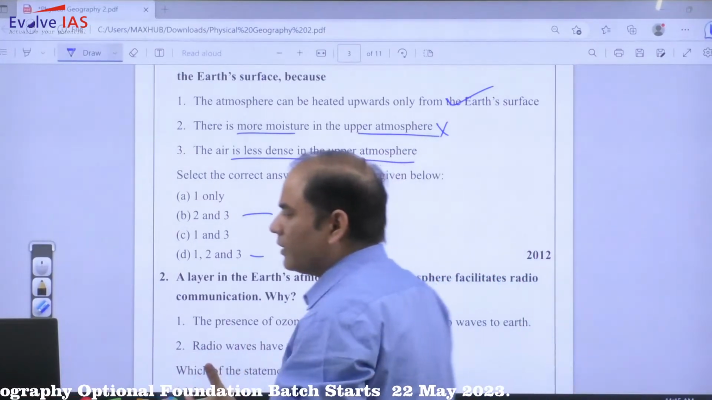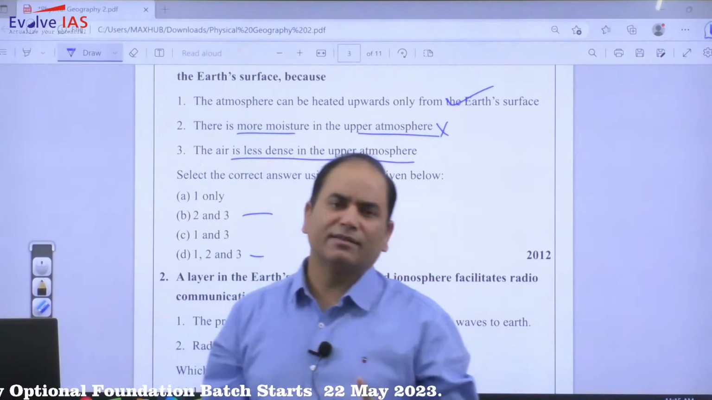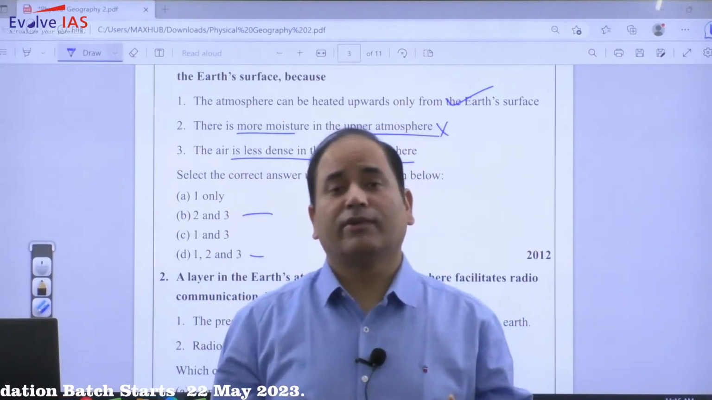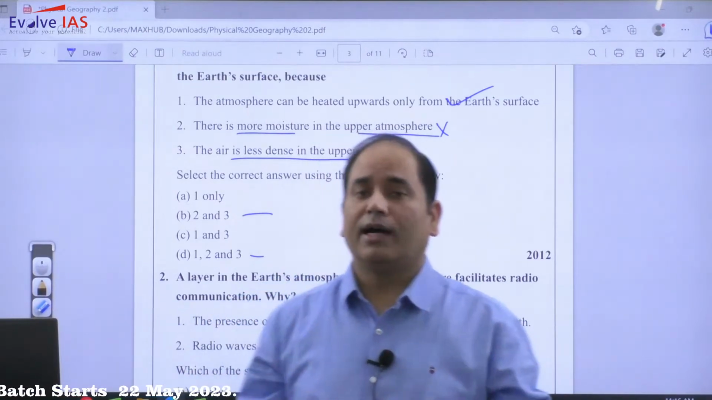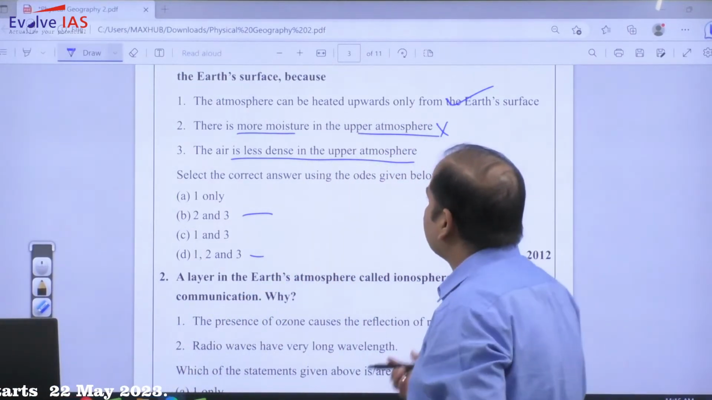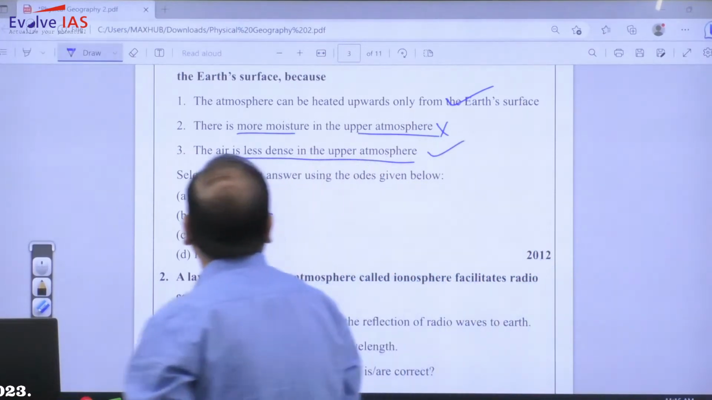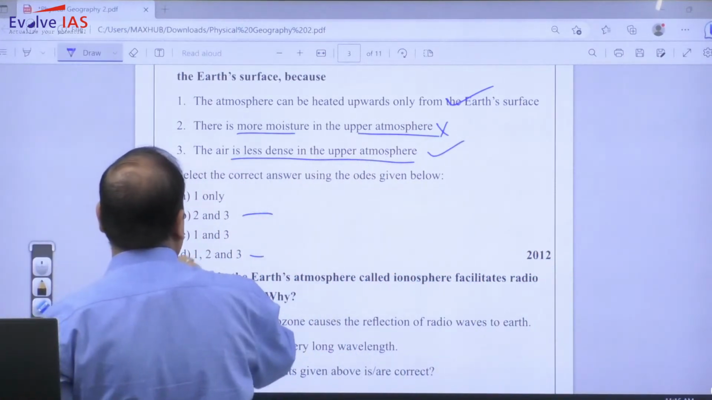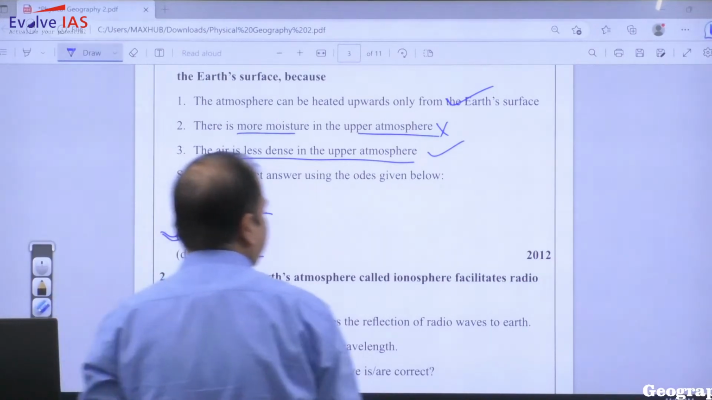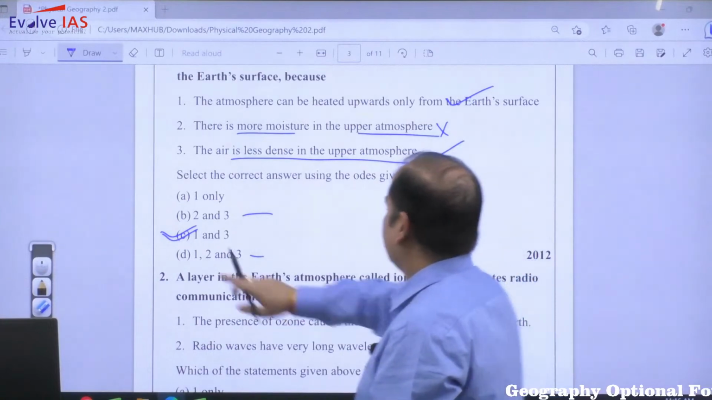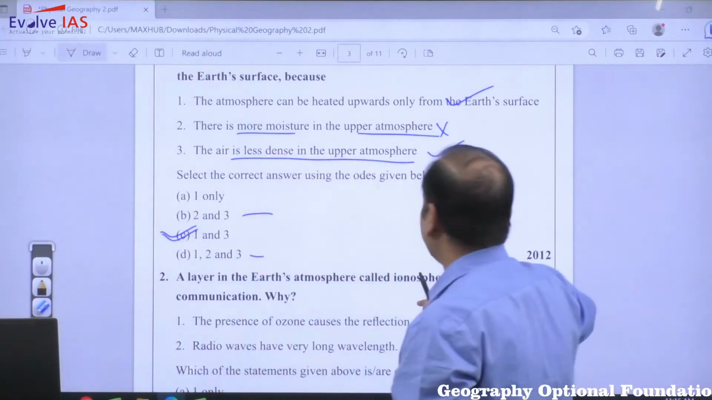Density will be more in the lower atmosphere. The more the density, the more the collision and cohesion, and that is why the temperature will also be higher. So air being less dense in the upper atmosphere, that is right. So in this case the answer will be C, that is 1 and 3. Alright. Moving to the next question.